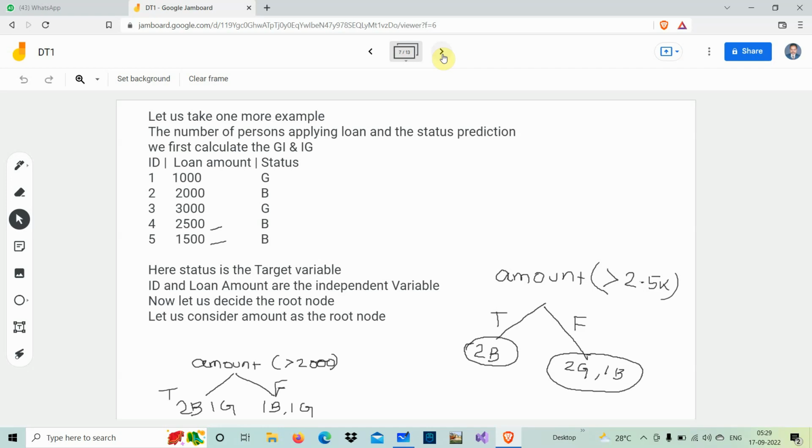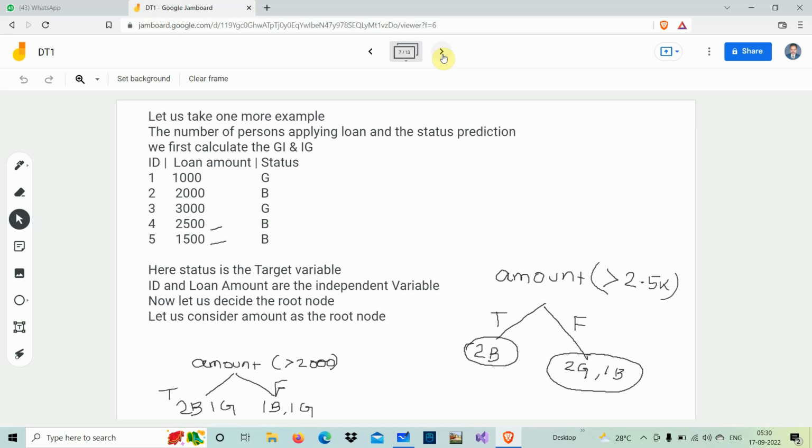So what are the attributes here? One is the ID. It may be the account number or loan ID of that person. Second one is the loan amount. Third one is the status, whether the loan is sanctioned or not sanctioned. Why is it sanctioned or not sanctioned? Because everybody is interested to have a loan, and they want to purchase something or do some work or business, but they sometimes forget to repay the loan.